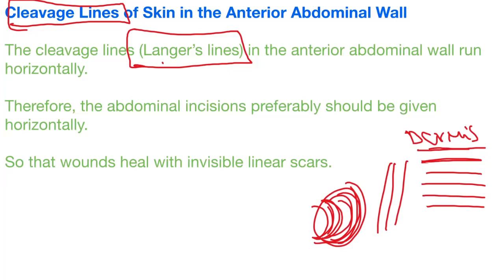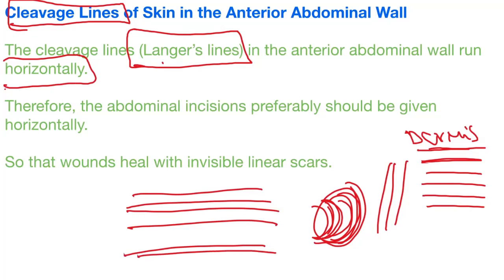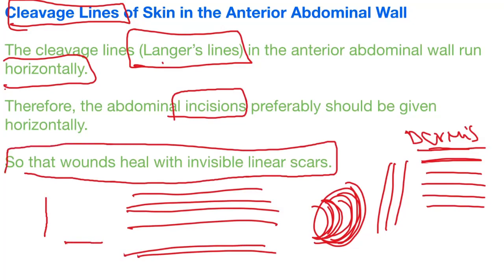Anatomist Langer. So therefore, the abdominal incisions. In the abdomen, the Langer's lines run horizontally. Remember that, okay? The lines are horizontal. So abdominal incisions preferably should be given horizontally. If you want to operate on the abdomen, give an incision in the horizontal direction. If you give a horizontal incision, the wound will heal invisibly, along with the collagen fibers.